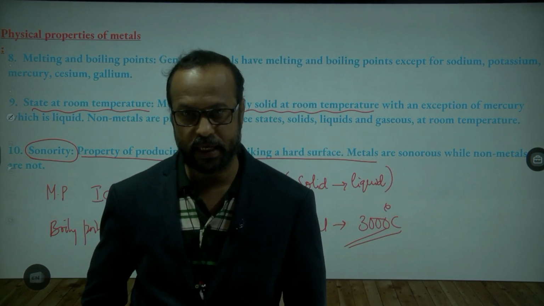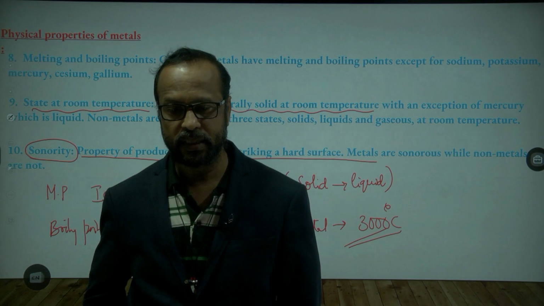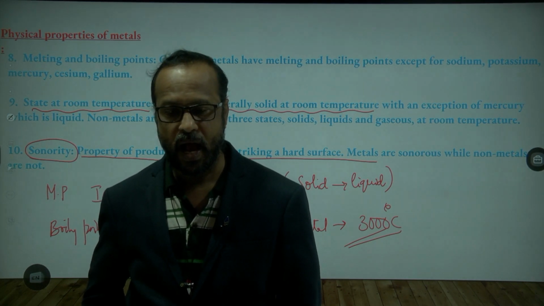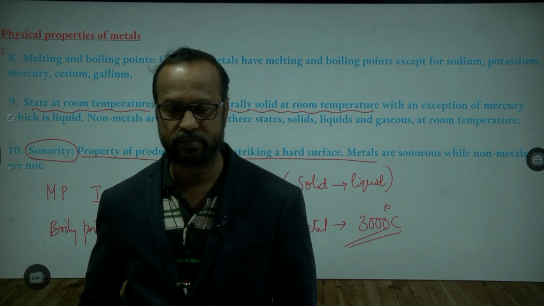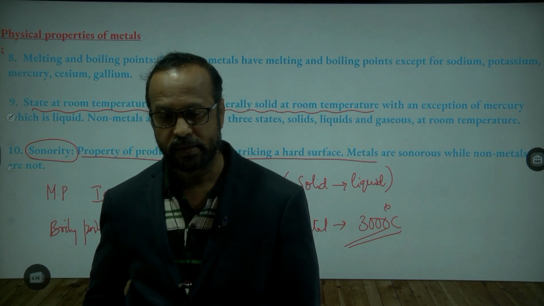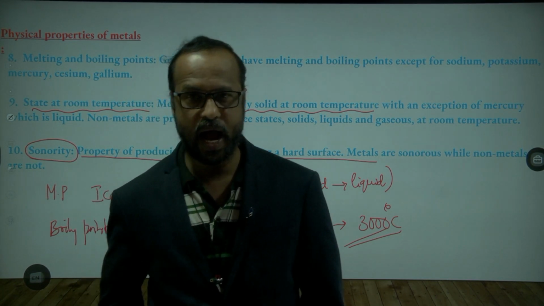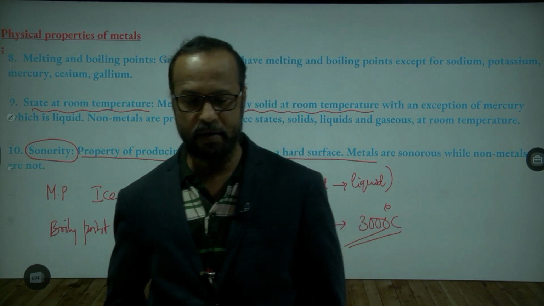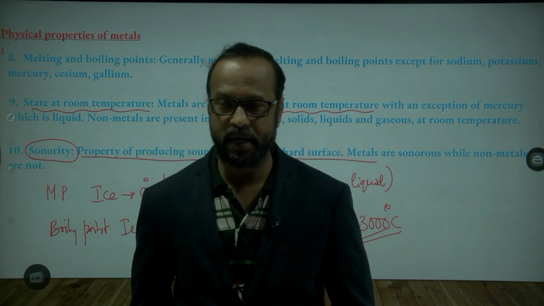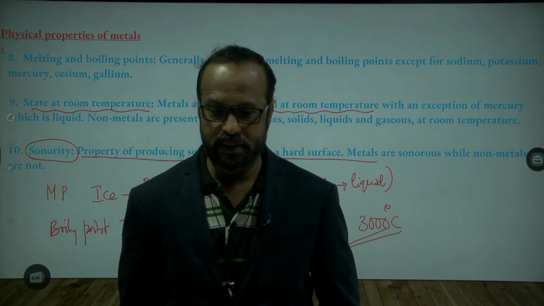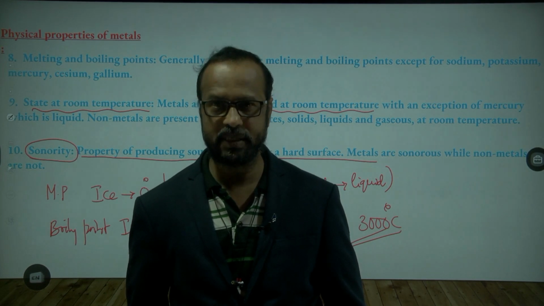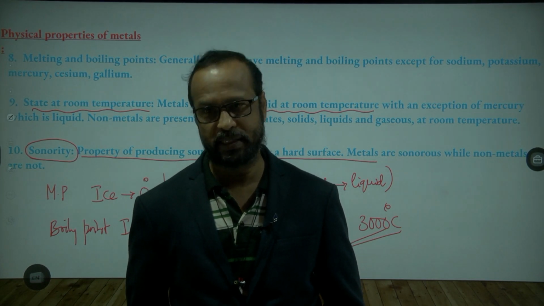Generally metals have high melting and boiling points. Generally metals have high MP and BP, you write. MP means melting point, and BP means boiling point. Generally metals have high melting points and boiling points,